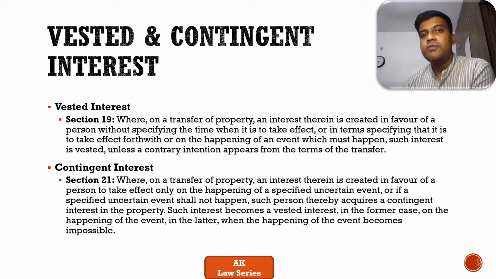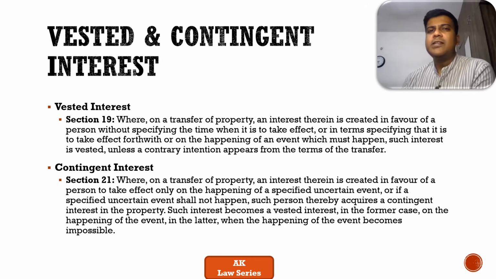In case he fails to marry the daughter of X, or if he ends up marrying somebody else, the property does not come to Y. If he marries the daughter of X, then he will get the property. So the contingent event which needs to happen is the marriage. So the ownership of the property, which Y is supposed to get, depends on the contingent act of the so-called marriage, right?